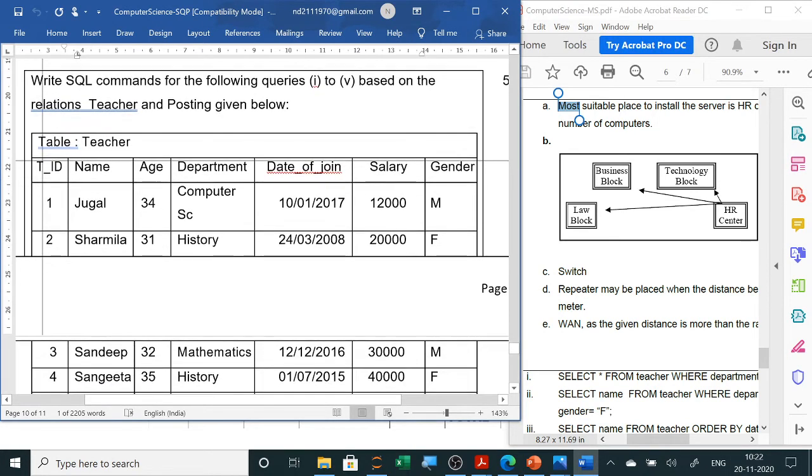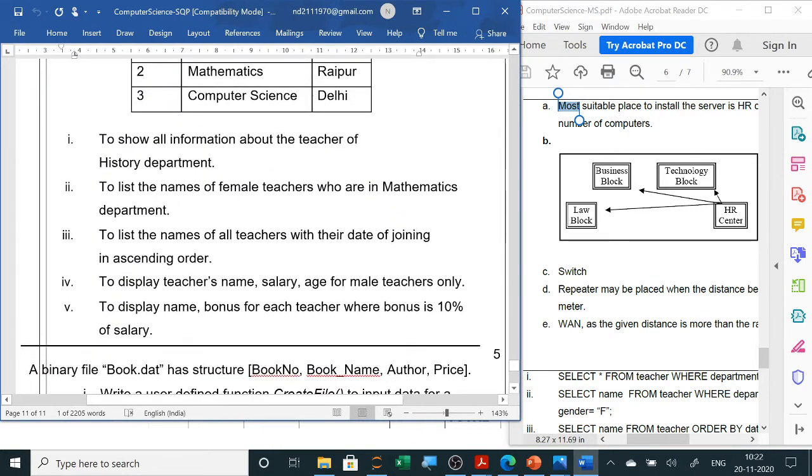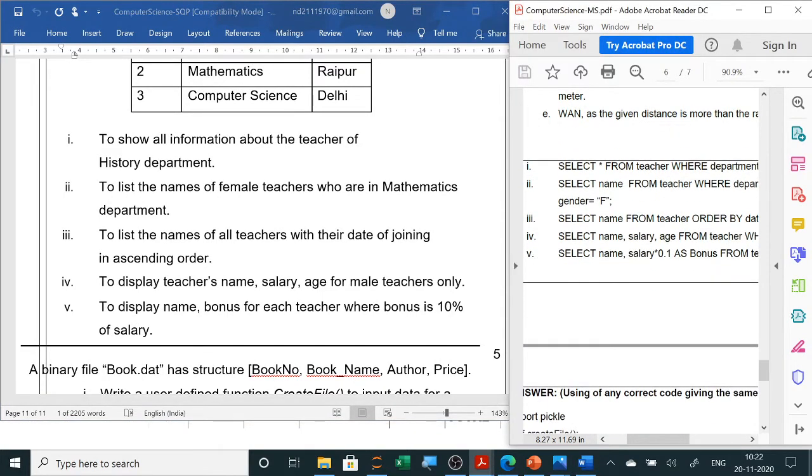Now next is your SQL, 5 marks. Here 2 tables are given to you, and 5 select queries are asked. Now you can see here in the answer, all are select queries. So obviously if you write select, you get half marks for select and the column name. So it is very easy. Wherever all information is needed, you have to write star, and wherever they have given what to display, you have to write that, then from the table.